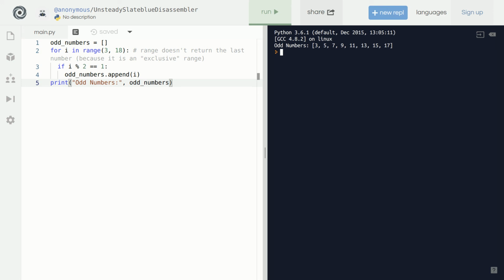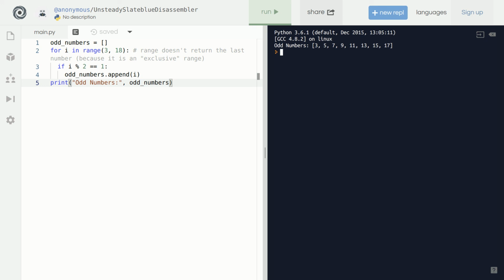On line 1, I create an empty list called odd numbers. On line 2, I write my for loop with an index value ranging from 3 up to but not including 18. Each time my for loop runs, my code will check whether the index number is odd. That's on line 3. If the index is odd, it gets added to the odd numbers list.